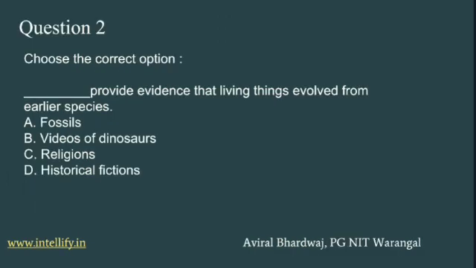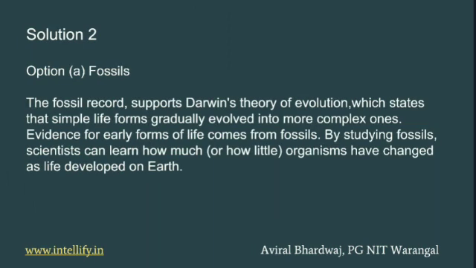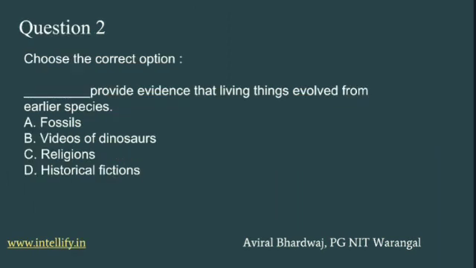Next question: choose the correct option. This is also an MCQ. Which provides evidence that living things evolved from earlier species? Four options will be given, and the answer is basically from Darwin's theory of evolution. Much evidence is found in fossils, like dinosaurs, endangered species and many animals. But in the question, option B, a video of a dinosaur, is not really a journal. It's a homemade or fan-made video.